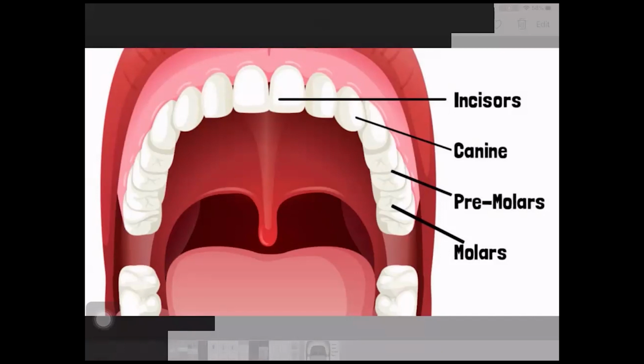Yes, so the last three from both sides are molars. After that, we move on to the premolars. What is the function of premolars? Grinding and chewing the food. Okay, that's absolutely correct. So after the three, the two teeth are the premolars. After premolars, we have the canine. Can you tell what is the use of canine? Piercing and tearing the food. Yeah.